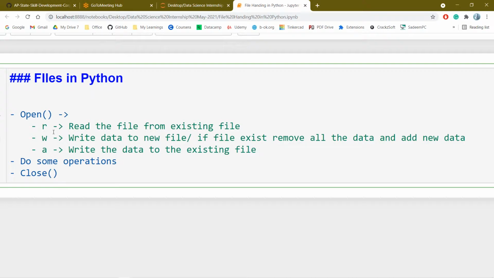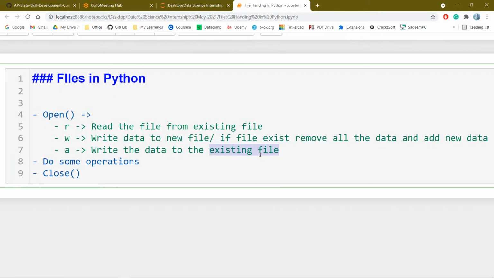So if you observe here, if I want to read data, the file compulsorily should exist. If I want to append data, the file should exist. If the file is not available, I will get an error called file not found error. It is one of the errors you will observe while working on files. Where a particular file is not available, you will get the file not found error.